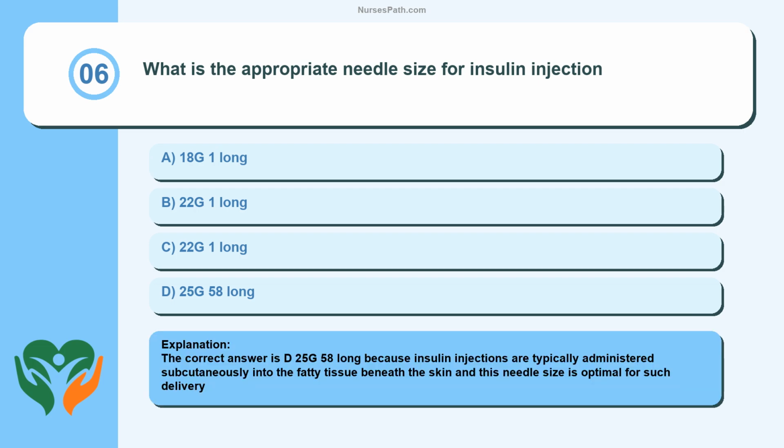The correct answer is D, 25G 5/8 inch long, because insulin injections are typically administered subcutaneously into the fatty tissue beneath the skin, and this needle size is optimal for such delivery.